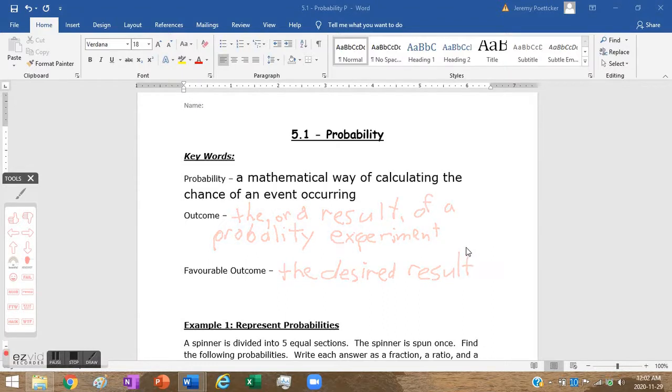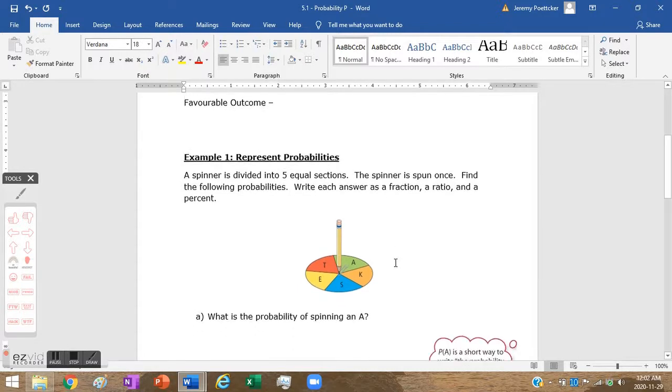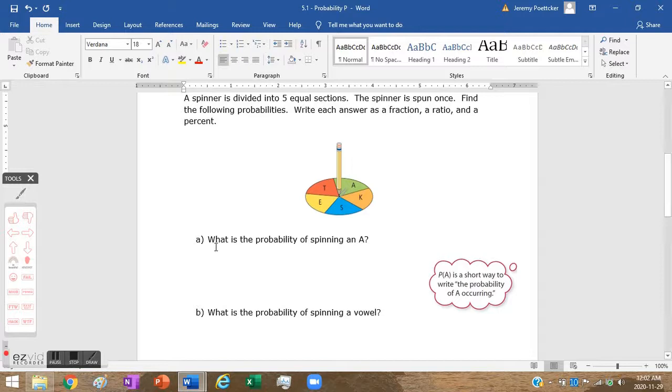And let's take a look down here. Representing probabilities. There are different ways we can do this. We can represent them as fractions, as ratios, or as percents. Generally, fractions are the easiest way, and they're the one that we want. So, what is the probability of spinning an A? We can write the shorthand P for probability and A in brackets, saying probability of A.